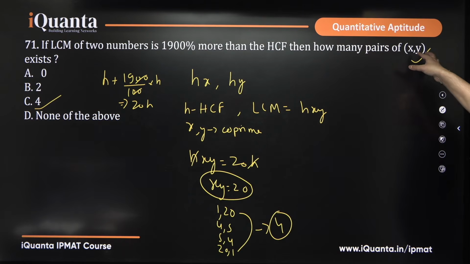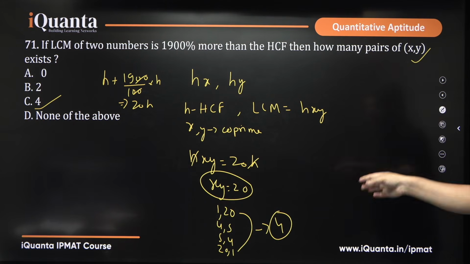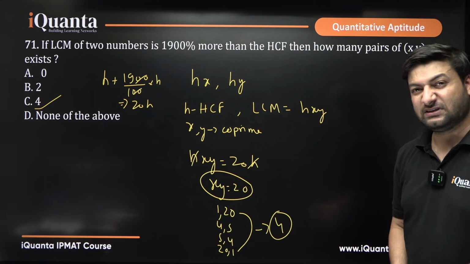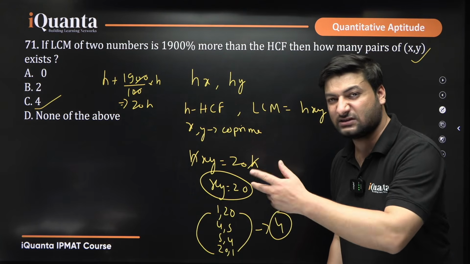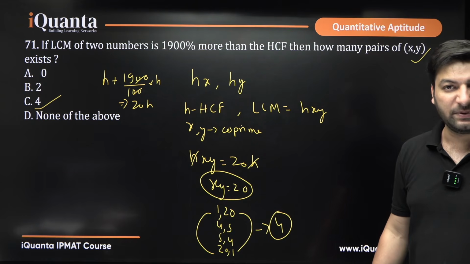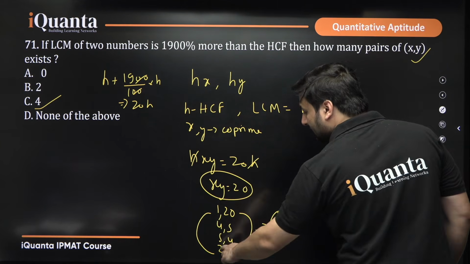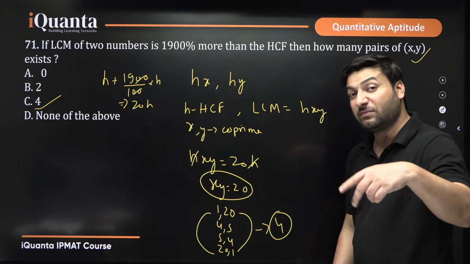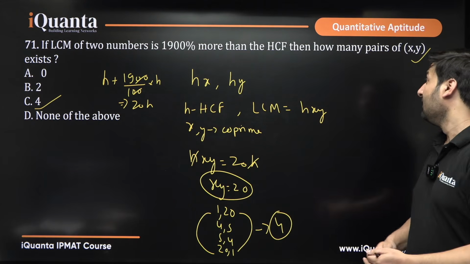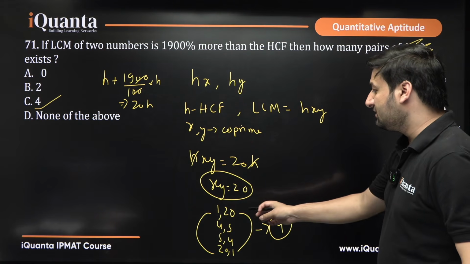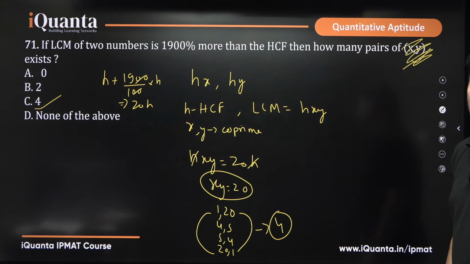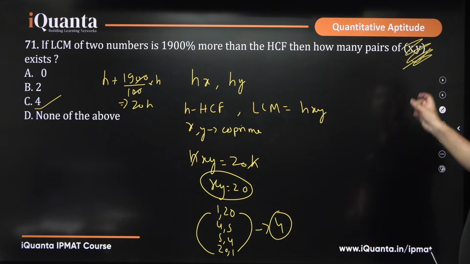In such questions where variables are mentioned, you will be taking both the pairs as ordered pairs. These are called ordered pairs because the numbers are the same, 1,20 and 20,1, they are just reversed, but order matters here. 4,5 and 5,4 matter, both are taken as different cases. If this was not mentioned in the question, then you would have answered just 1,20 and 4,5, that means 2 pairs is your answer. So watch out for this.